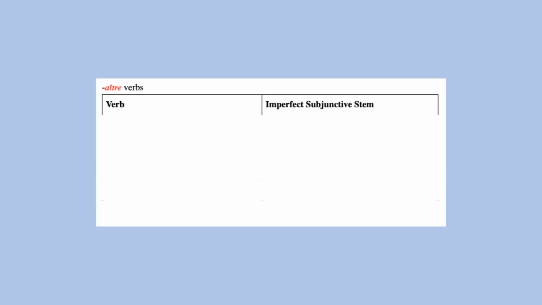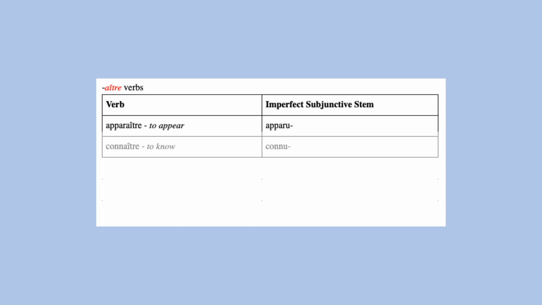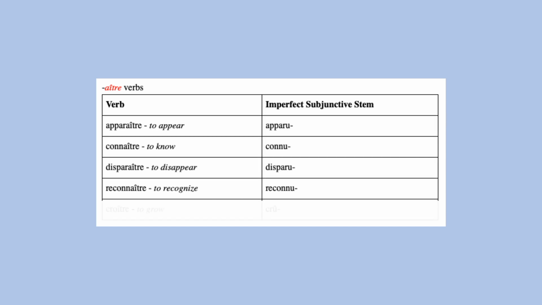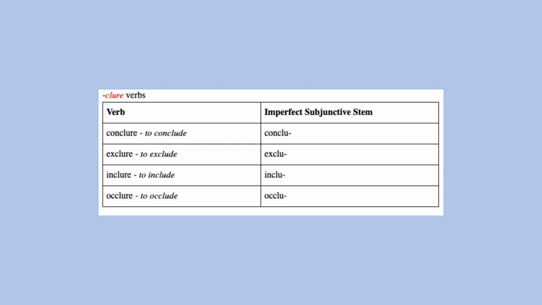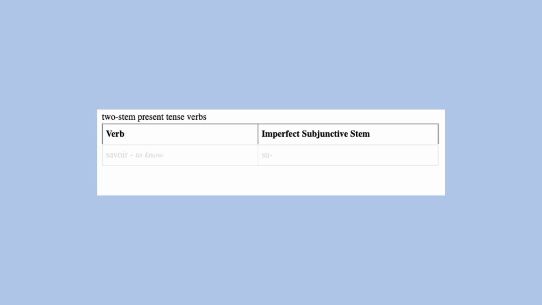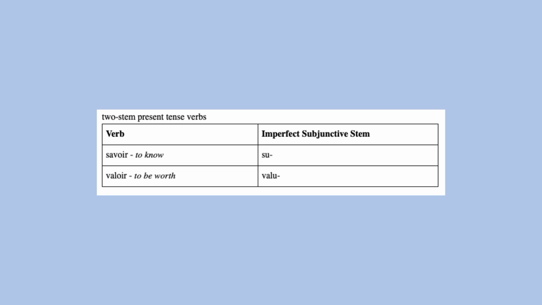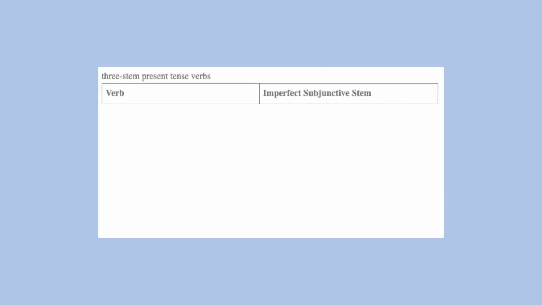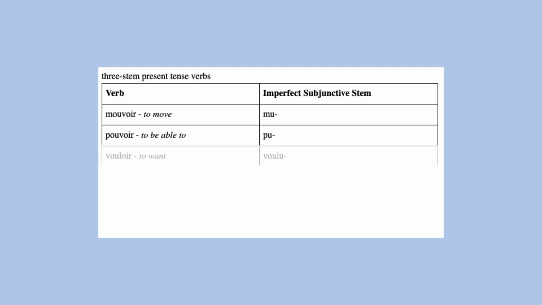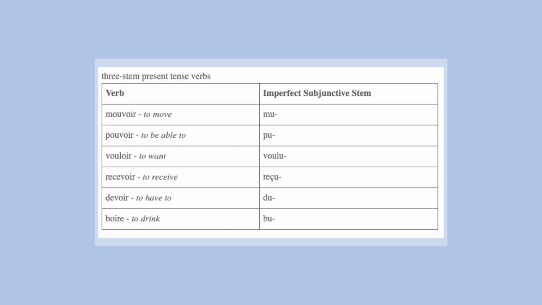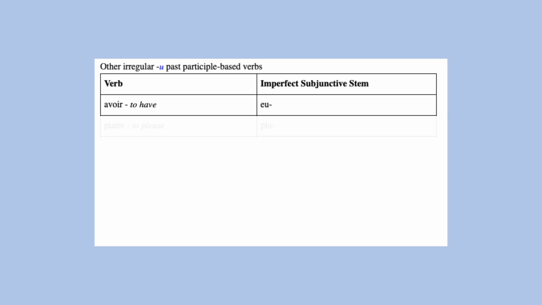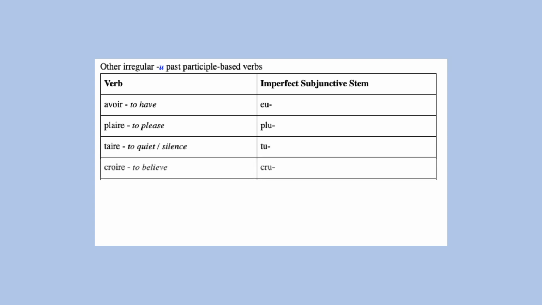The following groups of verbs, starting off with -oir verbs, have imperfect subjunctive stems based on irregular U past participles. Clore verbs. The two stem present tense verbs savoir and valoir. Three stem present tense verbs. And other verbs based on irregular U past participles.